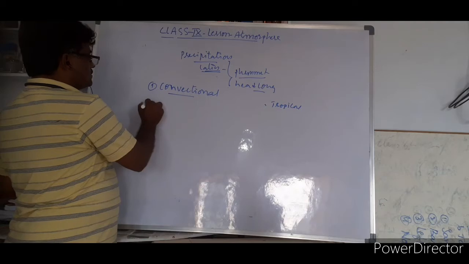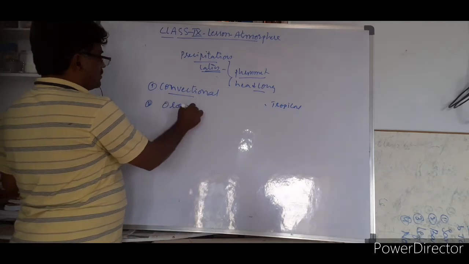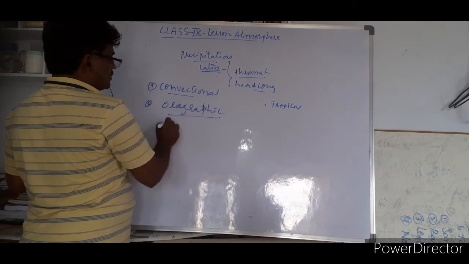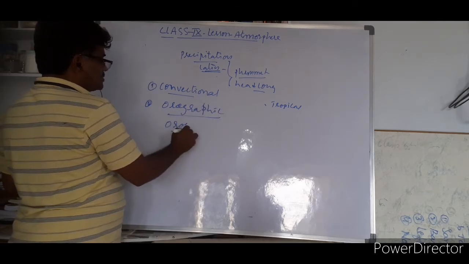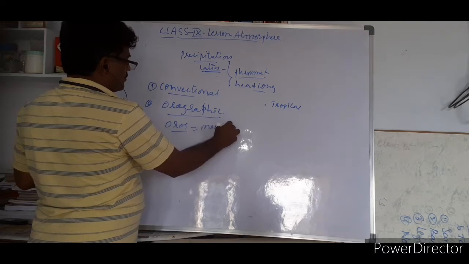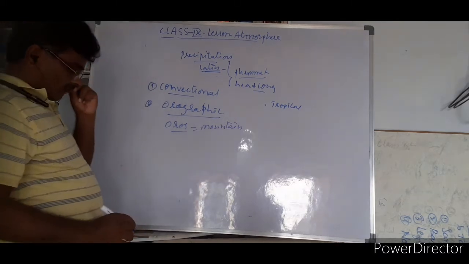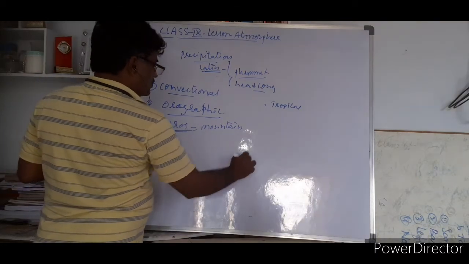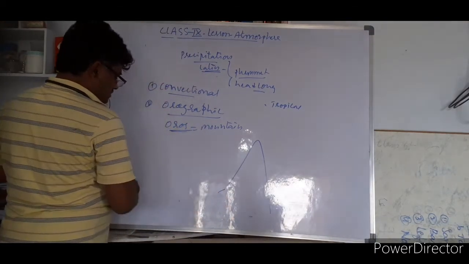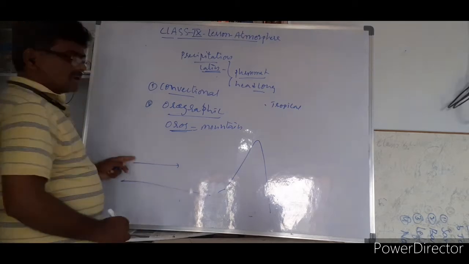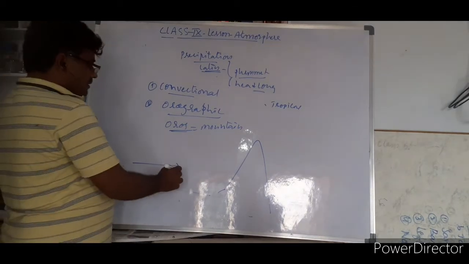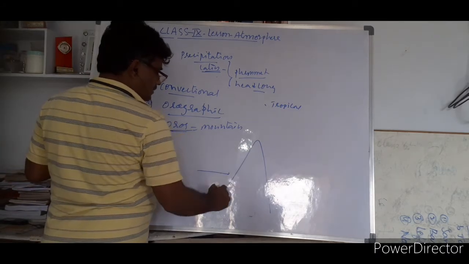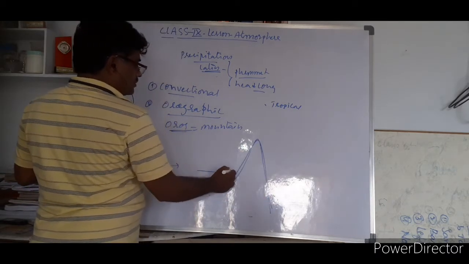And the second one is orographic rainfall. Oros means mountain. Whenever rainfall takes place due to mountains, it is orographic. When the wind direction is like this, it moves from high pressure to low pressure. But when there is a mountain, it cannot move forward. It can only go up.